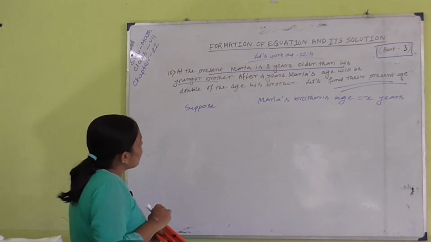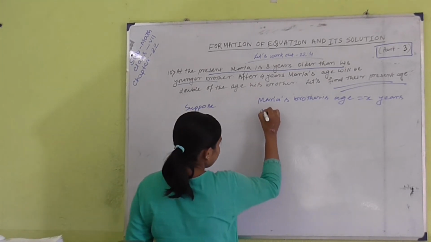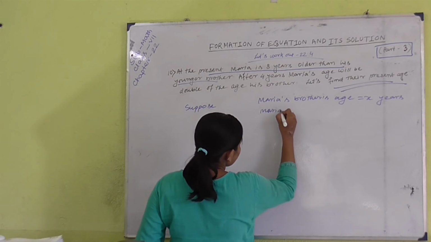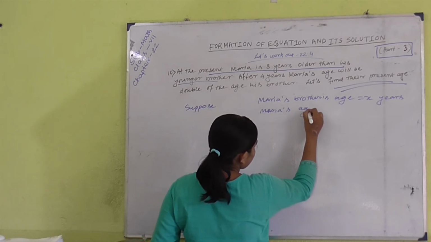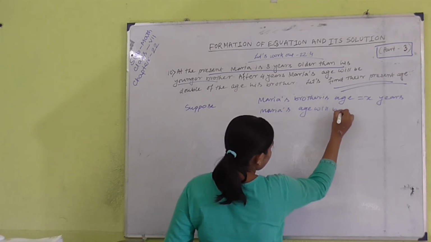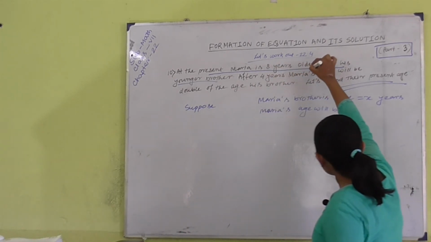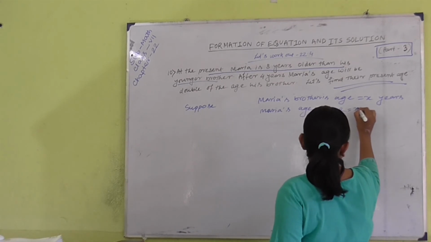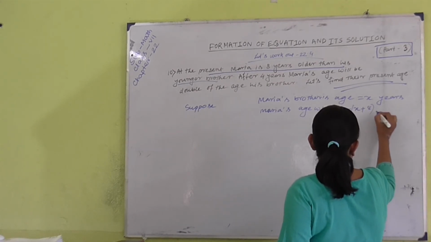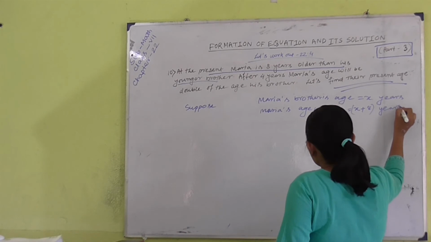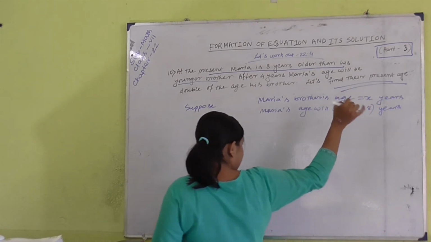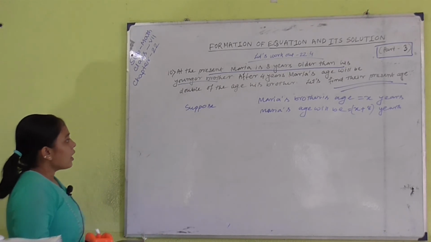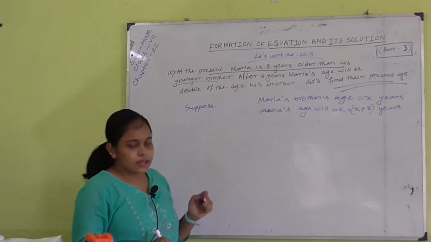Maria's age will be 8 years older than his younger brother, so we write here x plus 8.